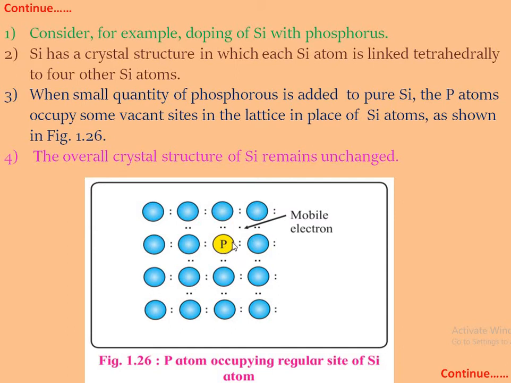Out of these, 4 electrons are shared with 4 neighboring silicon atoms, forming covalent bonds, while the remaining one is an unpaired electron present in this semiconducting material. Hence, these are the extra electrons, that is, the n-type semiconducting material.